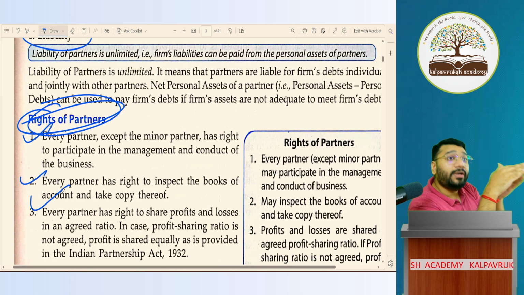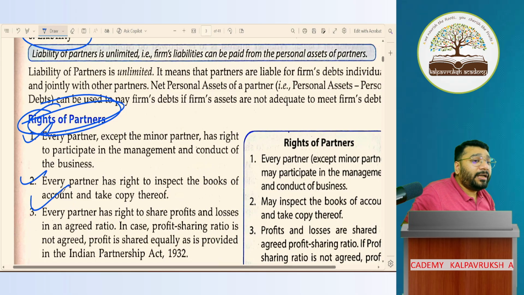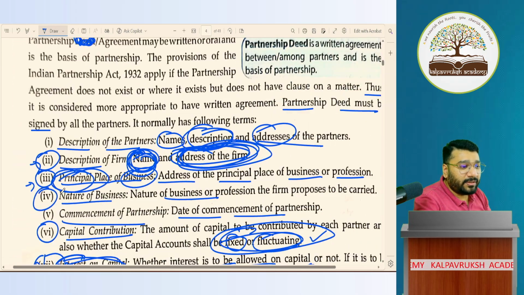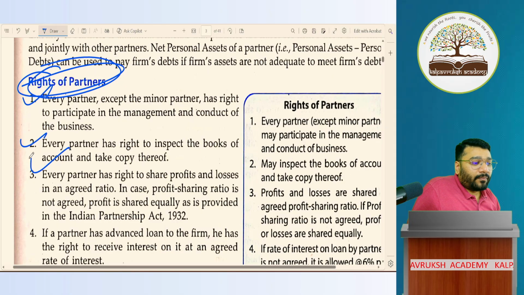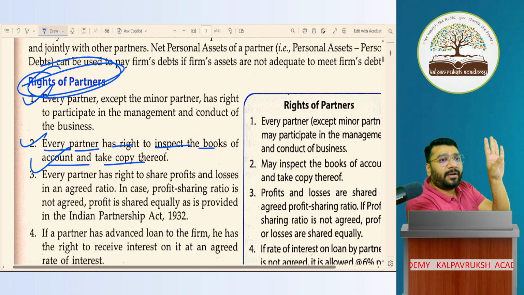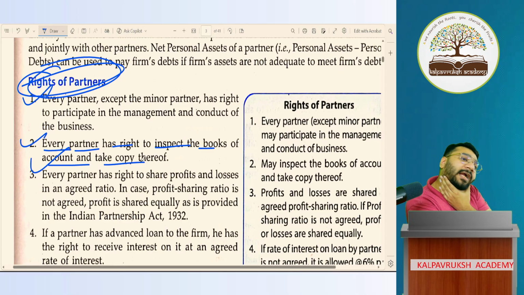In case you want to deviate from that, in the partnership deed you are supposed to mention the deviations. For example, I'll take one point. ABC, 3 partners. In the point, every partner has the right to inspect the books of accounts and take a copy of it. ABC 3 partners, can I say all the 3 partners can check accounts?